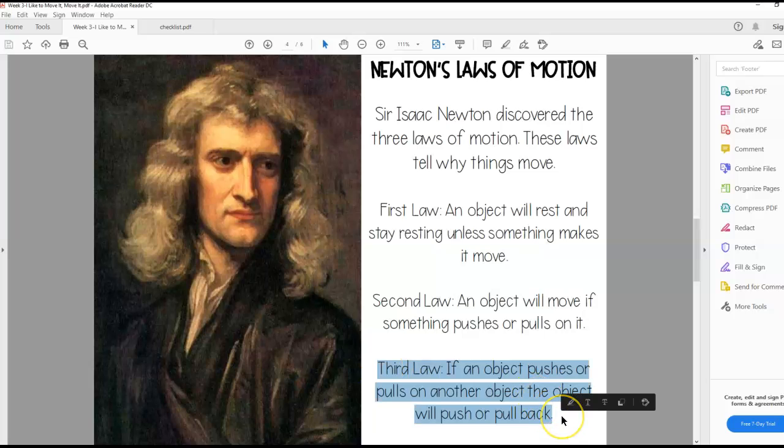And then the third law: if an object pushes another object, the object will push or pull back. So when it's rolling and I stop it and push, it will stop. And even if I push it enough, it'll go the other way. So it pulls and pushes back. Just kind of like we learned with the magnets, how they push and pull each other. If one pushes, it's going to pull the other way. So if an object pushes or pulls on another object, it will push or pull back.